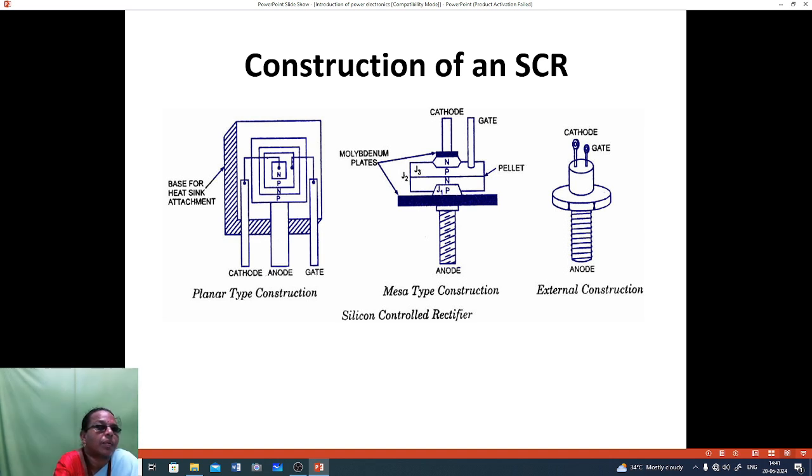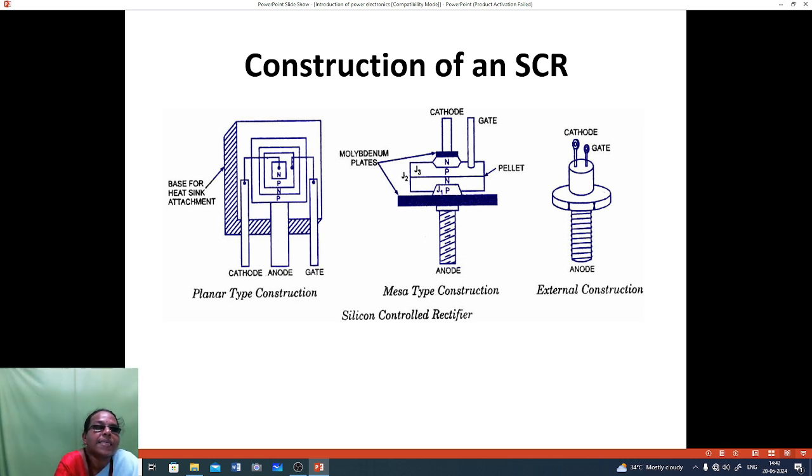Construction of SCR. Here it has 3 terminals, that is anode, cathode and gate. A base for the heat sink attachment will be there. So it is a planar type construction, and then molybdenum plates are above and below, and the anode has a terminal, the cathode has a terminal, and the gate also has a terminal.